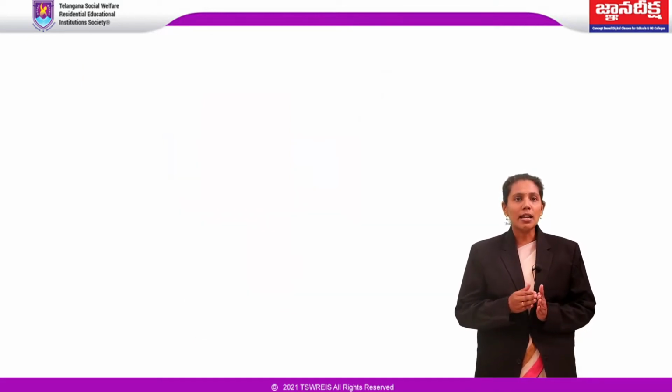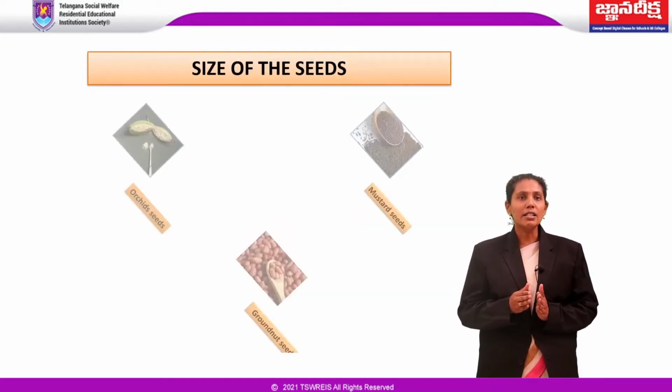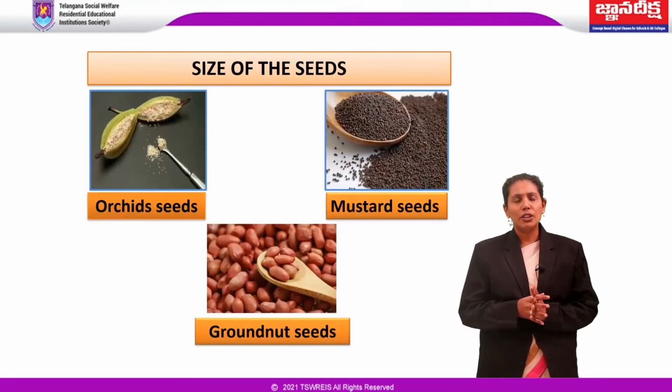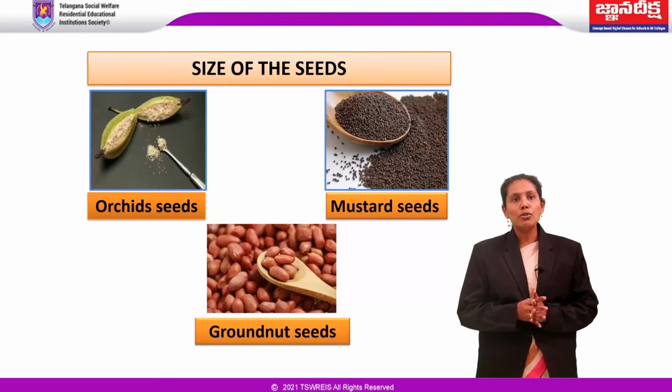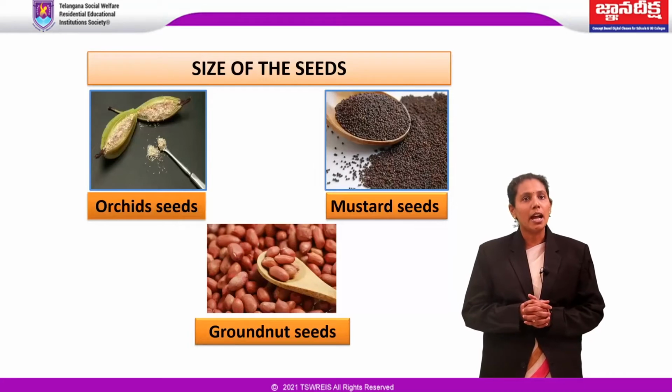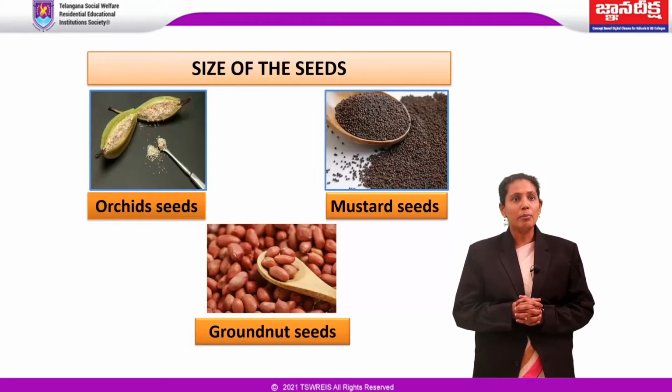Next, the size, shape, color and surface of the seed. These are also showing innumerable variations. Most of the orchids have minute seeds like dust particles. Seeds of the majority of flowering plants are a few millimeters in diameter, for example mustard, guava and poppy.